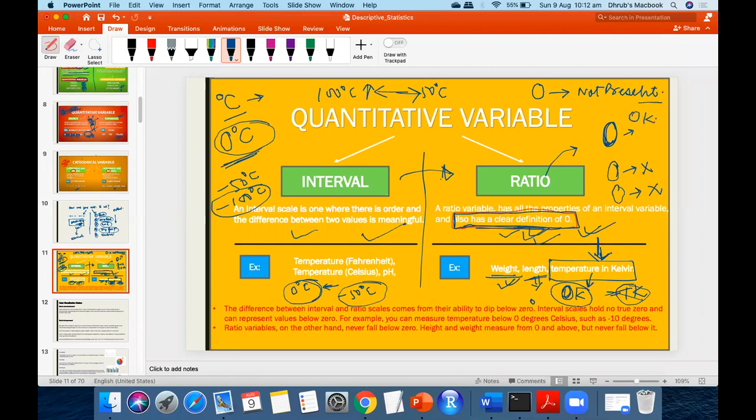We talk about 0 Kelvin, yes or no? Yes. Non-existent, that means we need to define it. 0 is there, but no one can have a weight of 0. Yes or no? Yes. Similarly, length cannot be 0. In a way, you can say yes, but here the definition is present. Clear definition of 0 means we have defined the quantity 0 as, whenever we say 0, that quantity is not present. You understand?